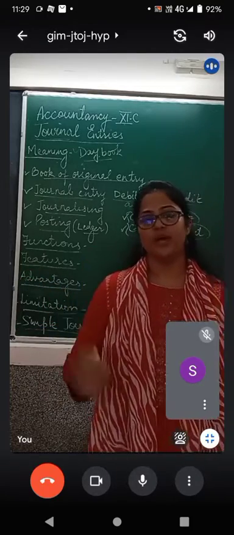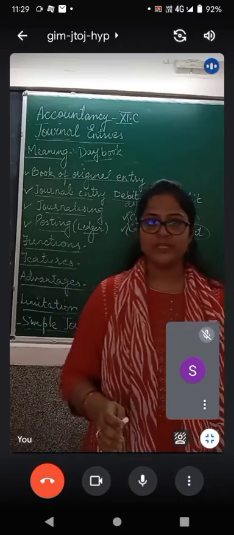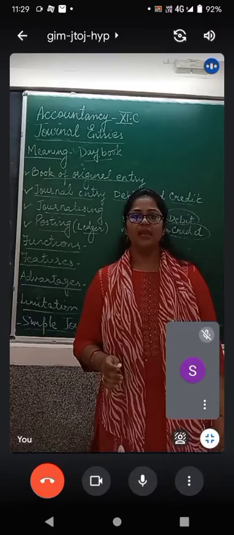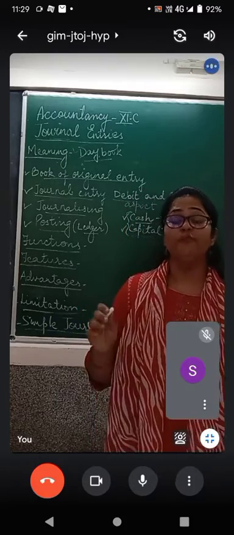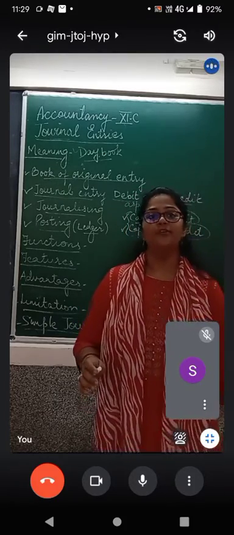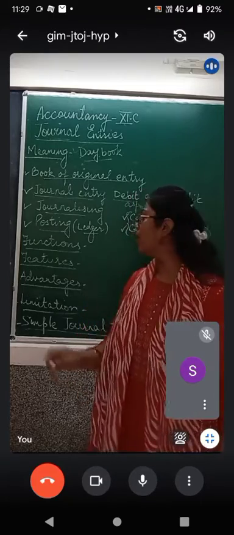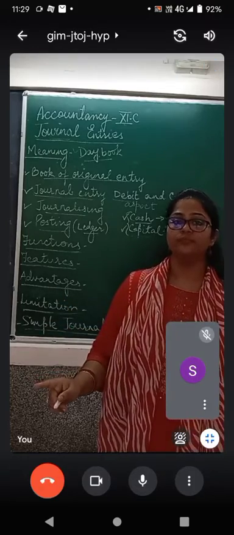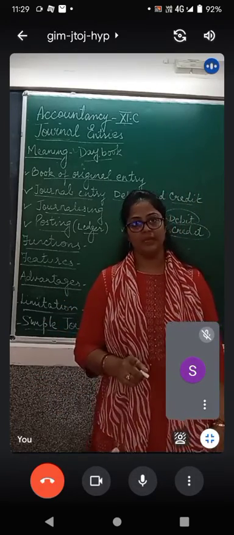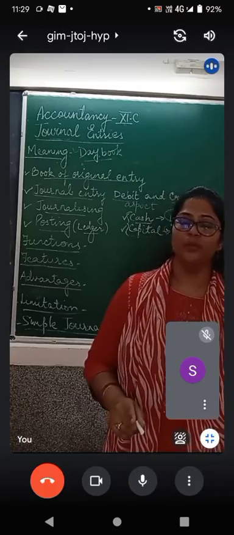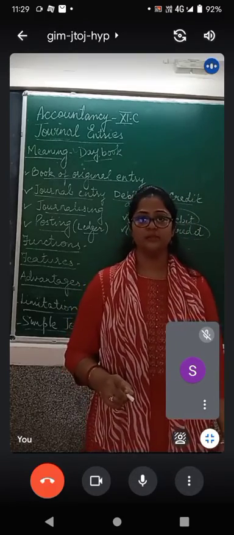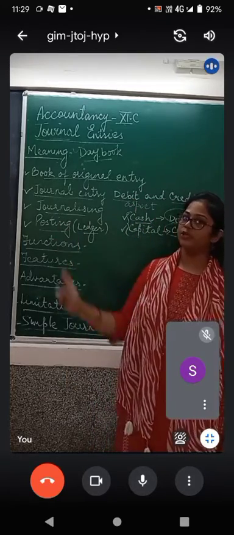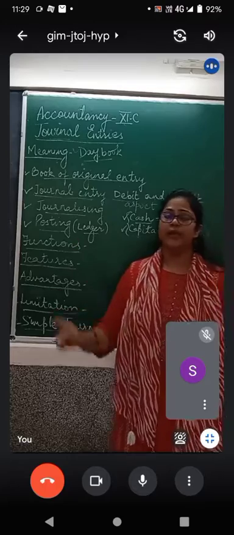The passing of a journal entry through a ledger account to know the closing balance is called posting or ledger posting. Posting and ledger posting are the same thing.